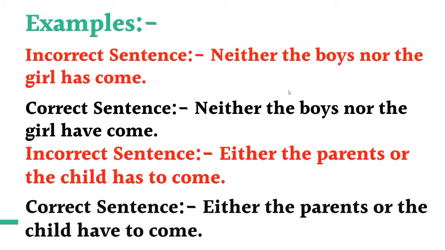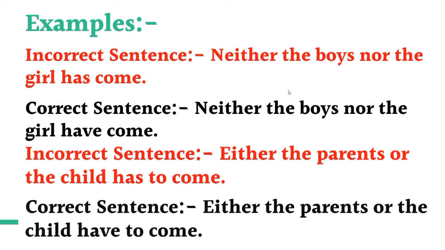In the second example, either the parents or the child has to come. There is a difference in numbers, like parents is plural while the child is singular. So when there is a difference in number, then we will use a plural verb. So the correct sentence here will be: either the parents or the child have to come. We will use have instead of has.